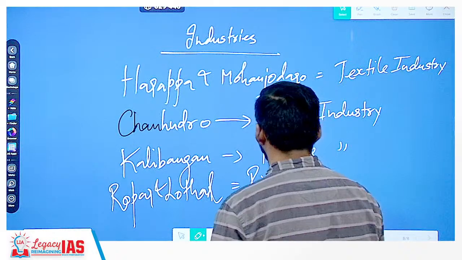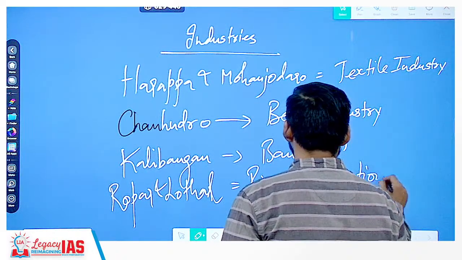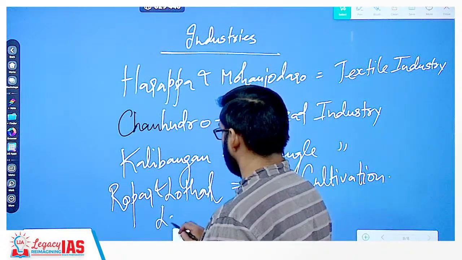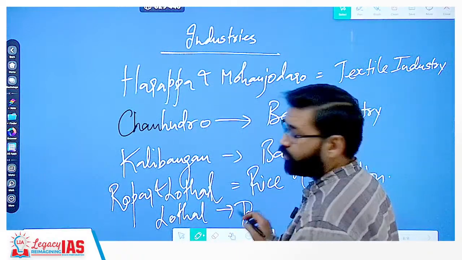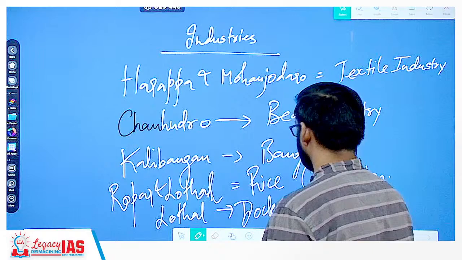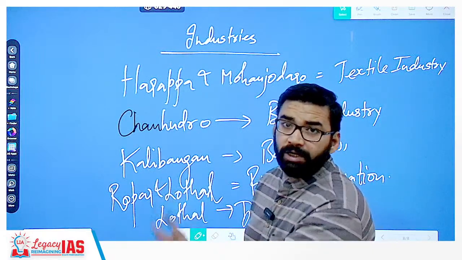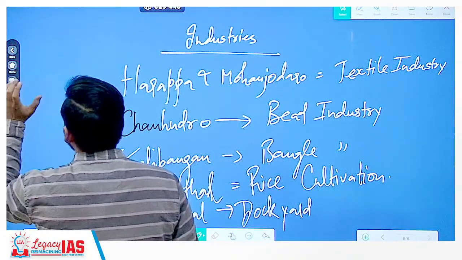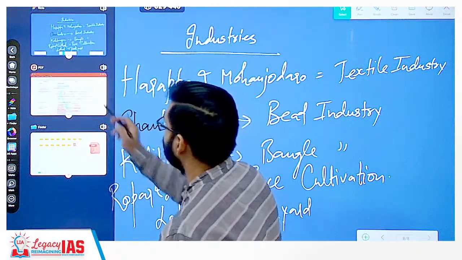Some evidence is found. And Lothal was an important port. So at Lothal, dockyard and shipbuilding industry were also there. Clear? Important industries. Now you can go through the question which was asked in CAPF paper.